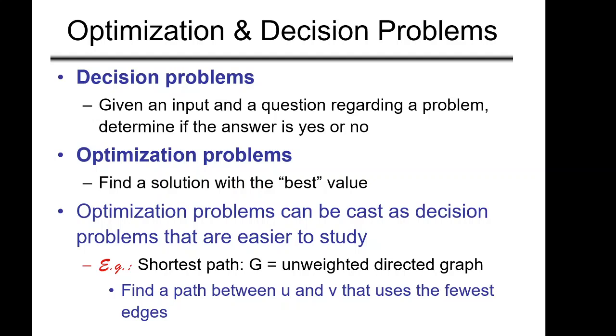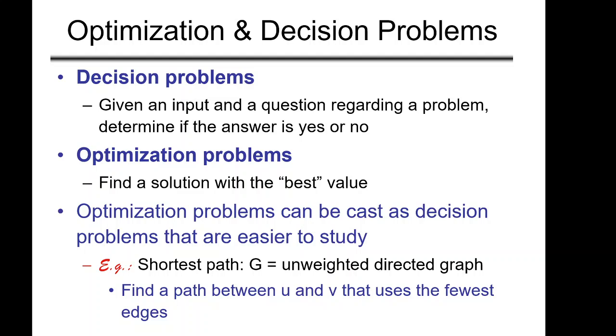Now we can see problems in two forms. There are some optimization problems that we have covered, where we find a solution with the best value. For example, we have seen the shortest path problem, where we need to find the path which will take the minimum cost. Then we have the minimum spanning tree, which uses the minimum total weight of edges to connect the locations. So all these problems are optimization problems where we are trying to minimize or maximize something, right?